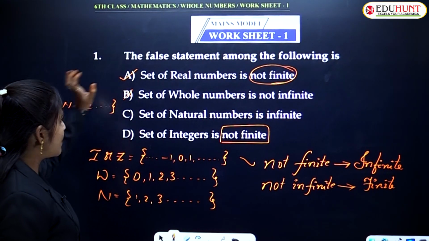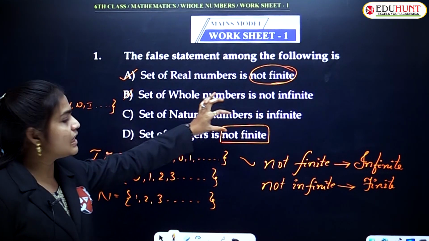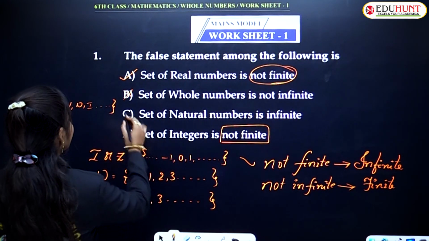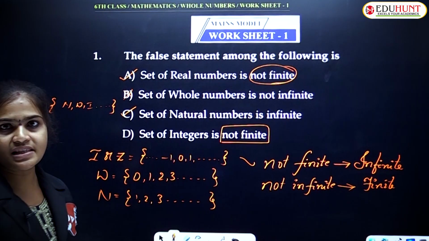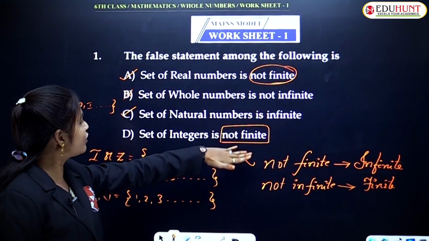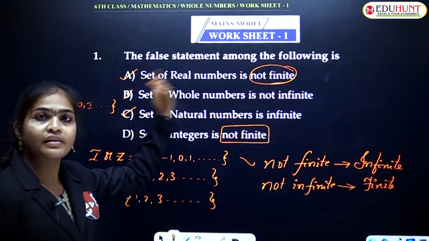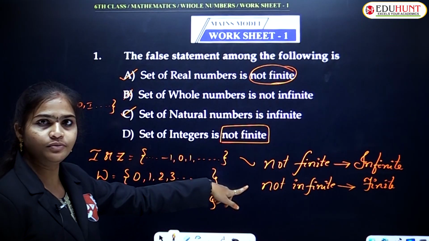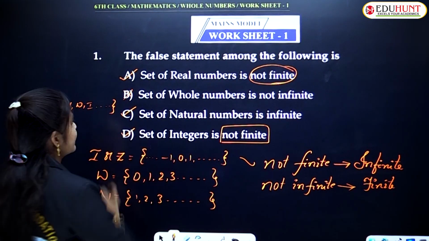The second statement is wrong. Next, set of natural numbers is infinite. Yes, of course, so the next option is also correct. And set of integers is not finite means infinite. Yes or no? Set of integers is infinite only, so this is also a correct statement.